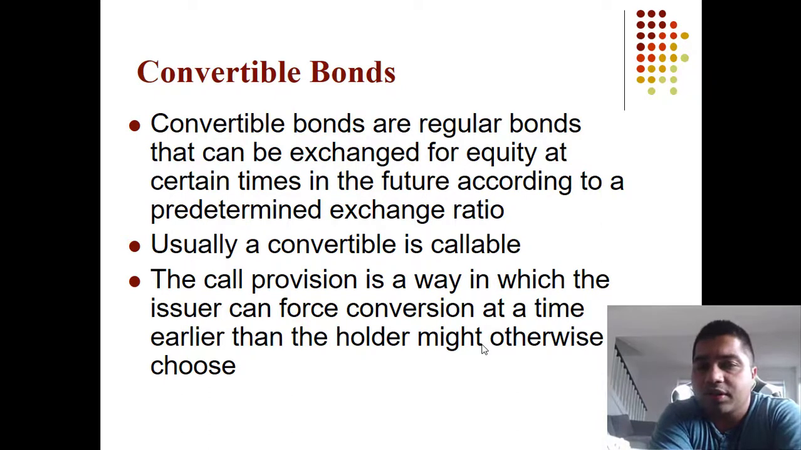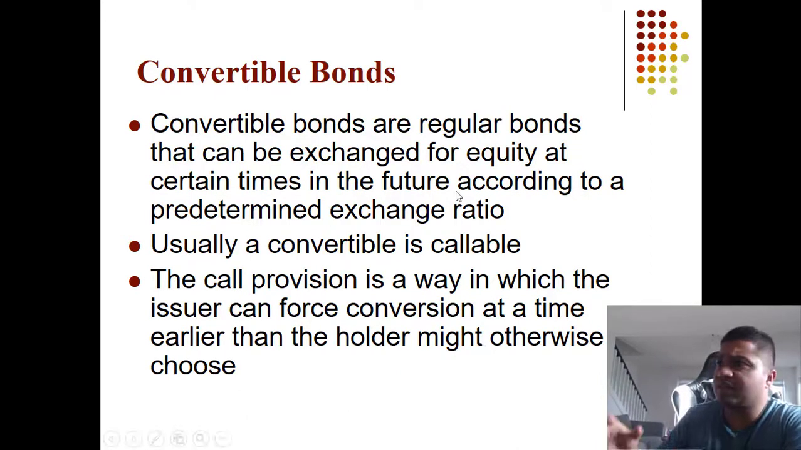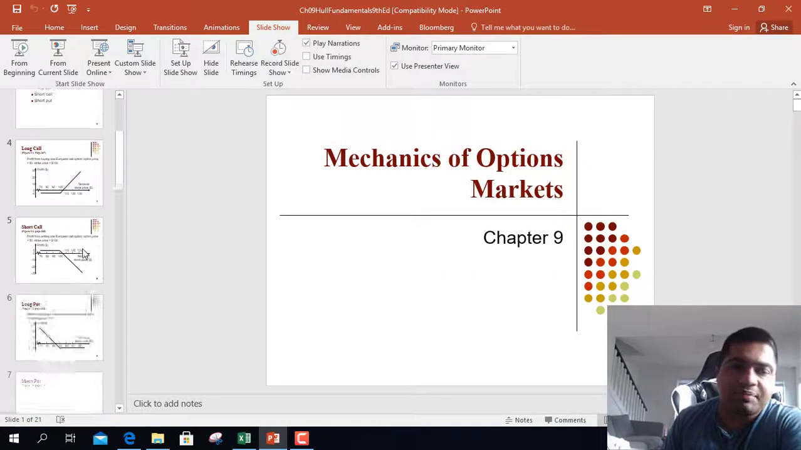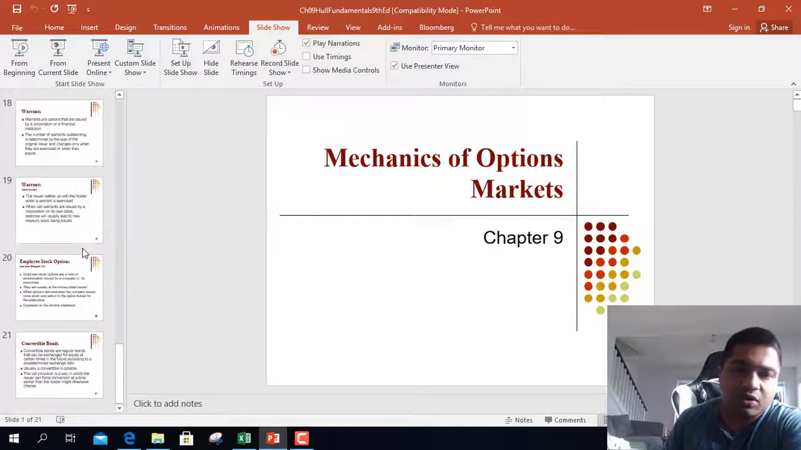Then there are convertible bonds. Convertible bonds are regular bonds that can be exchanged for equity at a certain time in future according to a predetermined exchange ratio. So these are bonds that can be converted for stocks. Usually a convertible is callable. The call provision is a way in which the issuer can force conversion at a time earlier than the holder might choose. So this was chapter 9, mechanics of different options. Thank you, and we'll see each other in the next chapter.